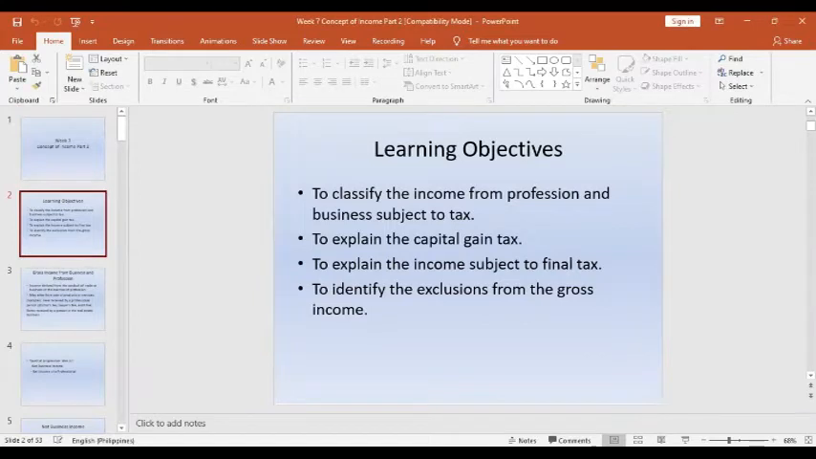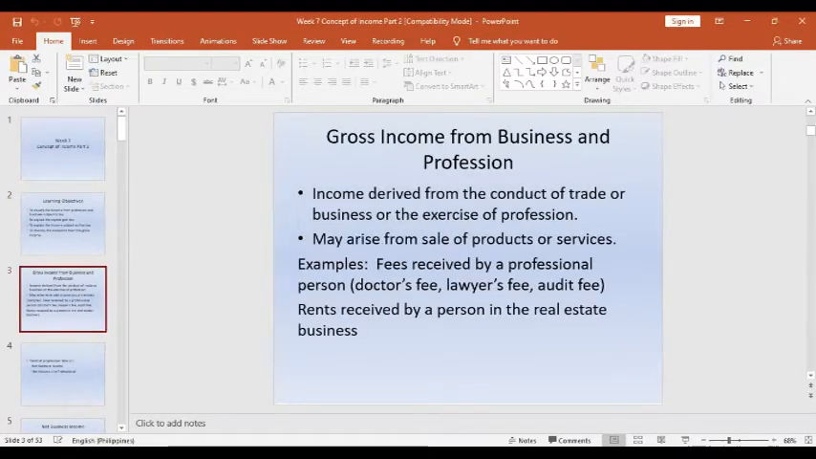Okay, so our learning objectives here are to classify the income from profession and business subject to tax, to explain the capital gain tax, to explain the income subject to final tax, and of course, to identify the exclusions from the gross income. Okay, so this is only a reiteration of what we discussed in the previous session.